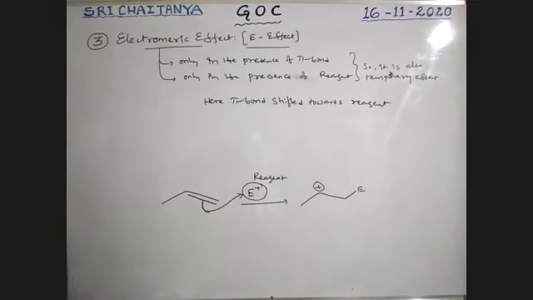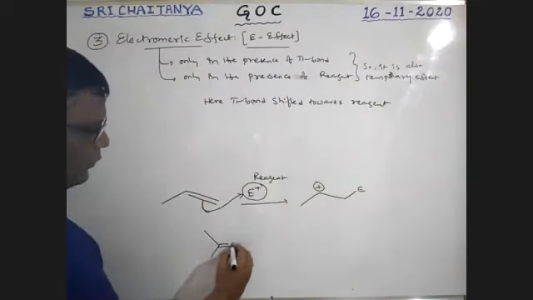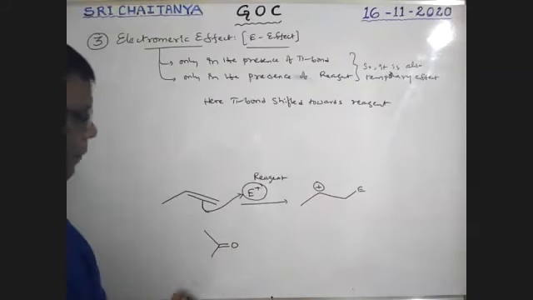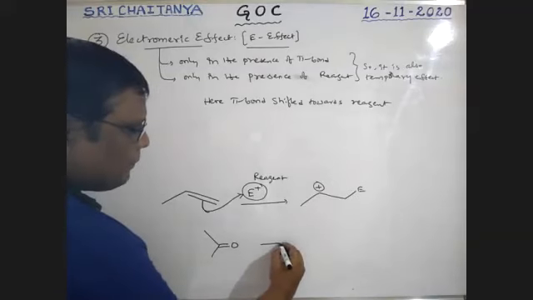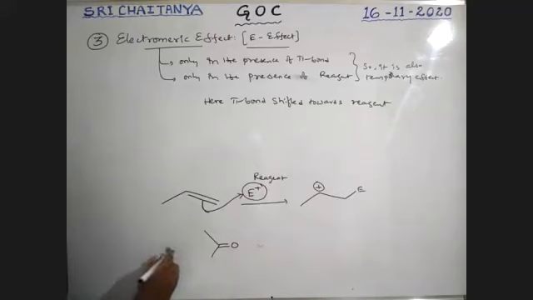Let us take one more example. I am taking this one, boys, a C double bond O. Now I am taking a reagent here: cyanide. Cyanide is the reagent, CN minus.